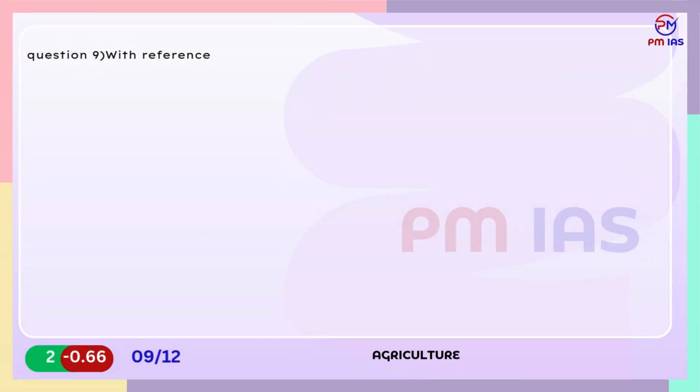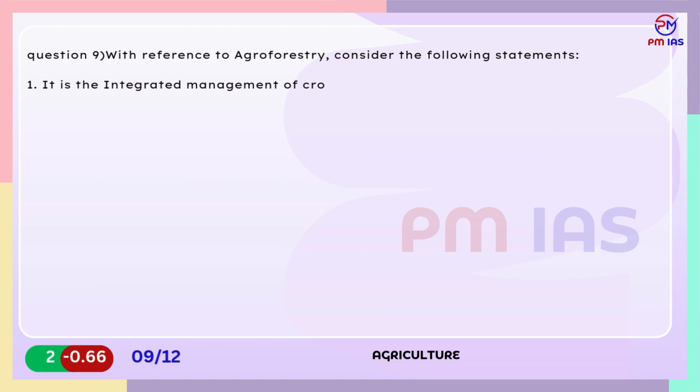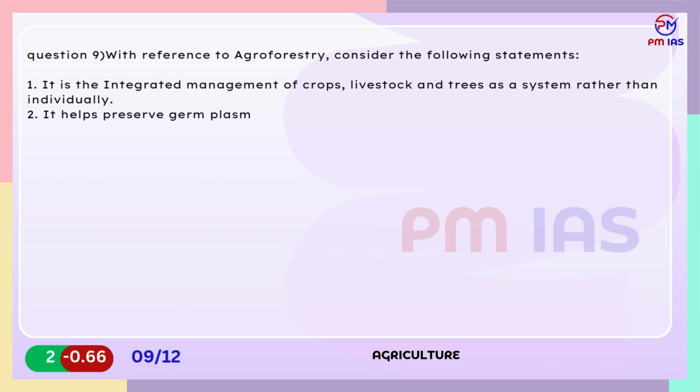Question 9. With reference to agroforestry, consider the following statements. 1. It is the integrated management of crops, livestock and trees as a system rather than individually. 2. It helps preserve germplasm of endangered species. Which of the statements given above are incorrect?